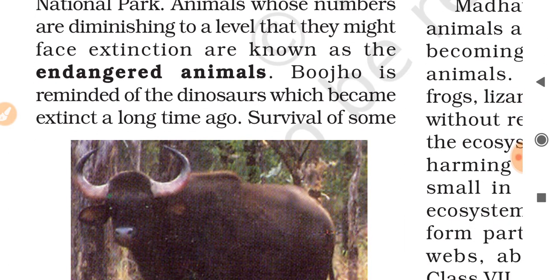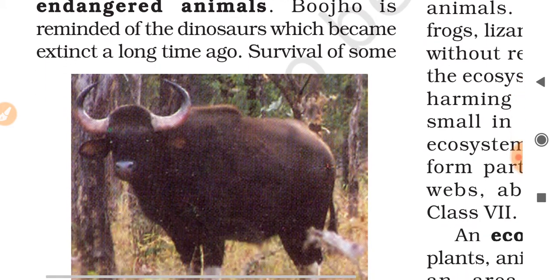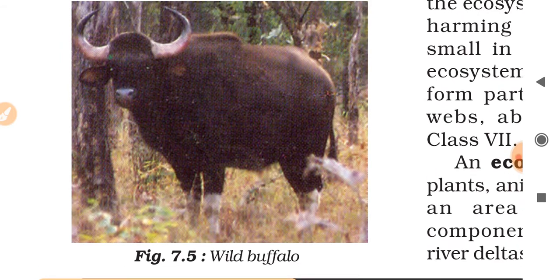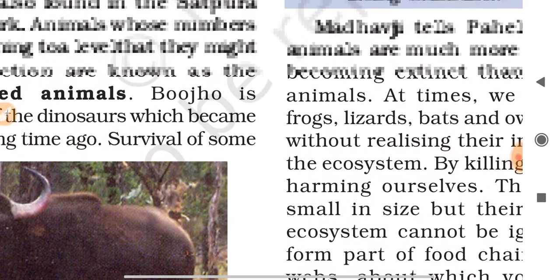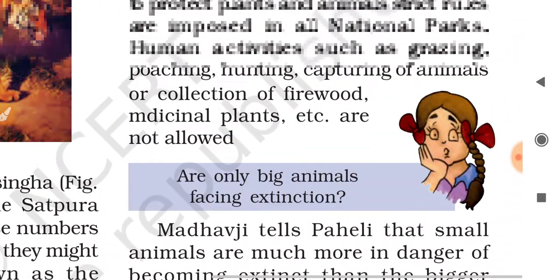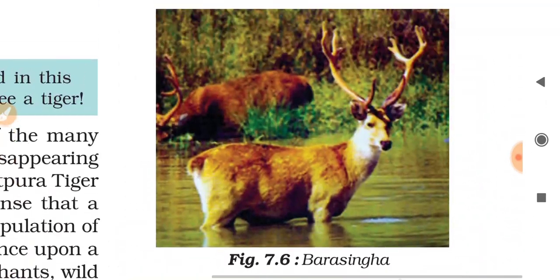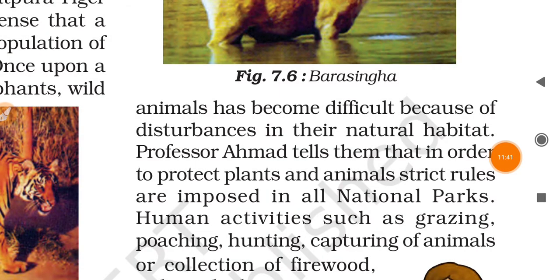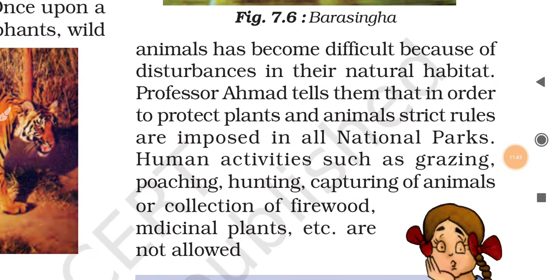Pujo is reminded of the dinosaurs, which became extinct a long time ago. So there are some figures also given in your book. Wild buffaloes, and the Barasingha. Survival of animals has become difficult because of disturbance in their natural habitat.